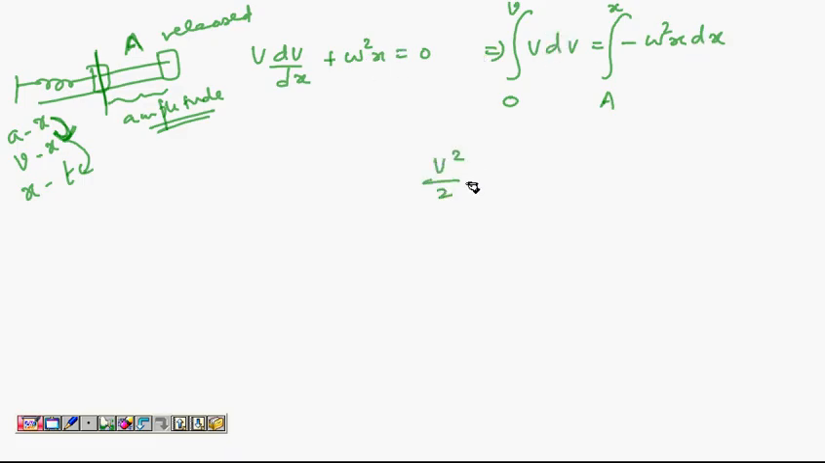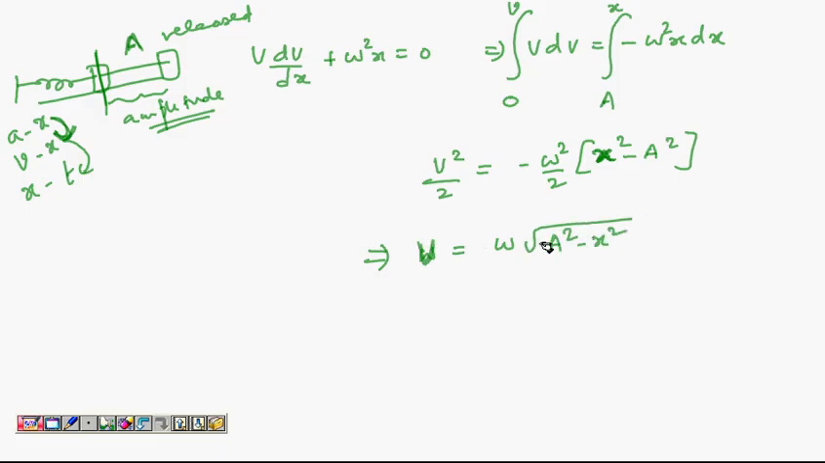So you get v square by 2 on integration. This is minus omega square by 2 times x square minus a square. This is what you get. Or you get v is omega root a square minus x square. There could be a plus or minus here, but I don't want to take the minus sign right now. You can take it, there is no harm. I want to take the plus sign. V equal to omega root a square minus x square.